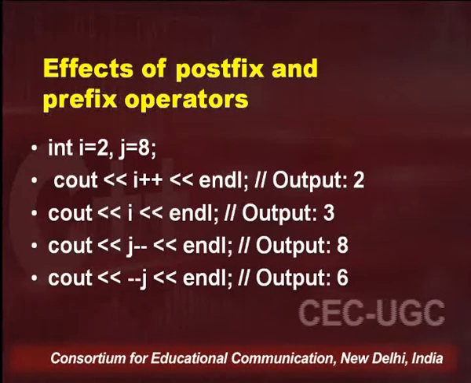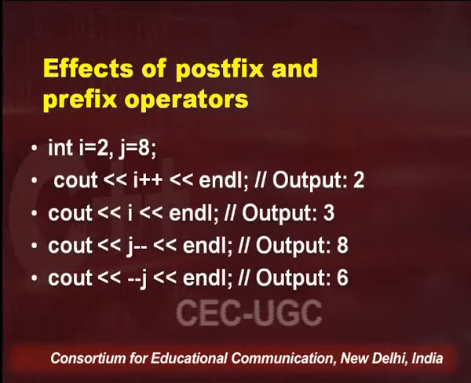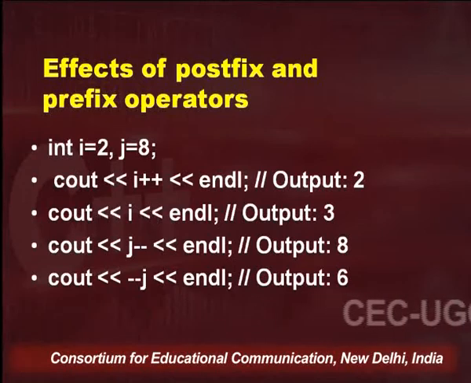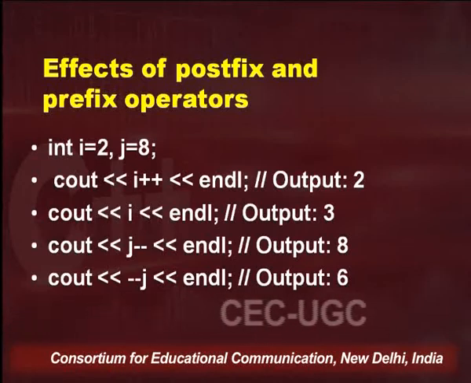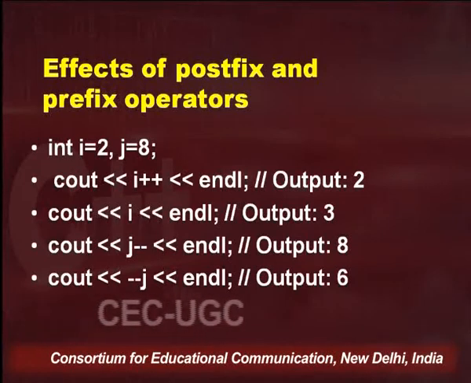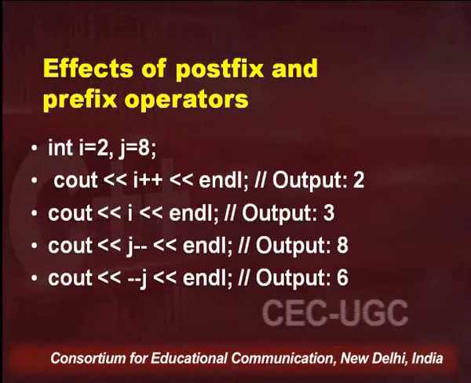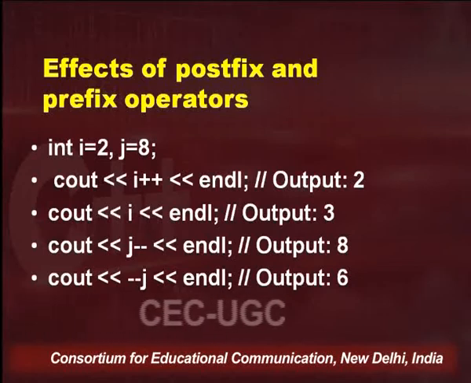For example, j minus minus is used in postfix notation. So cout takes j first, and the output obviously is 8 because that's the original value of j. Then the value is decremented. So the new value of j after j minus minus has become 7.